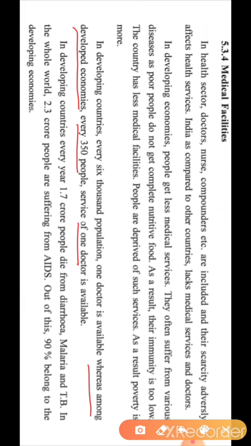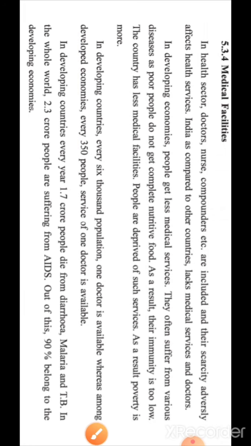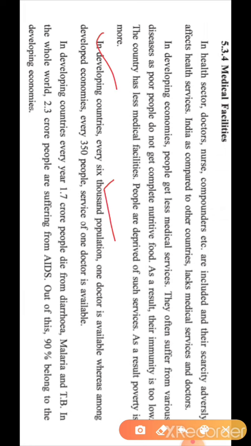If you compare this data, you will get to know that there are very few doctors. Again, we will revise this. In a developing economy, for 6,000 population, only one doctor, and in a developed economy, for 350 people, one doctor. You have to remember all this data for MCQ and one line.